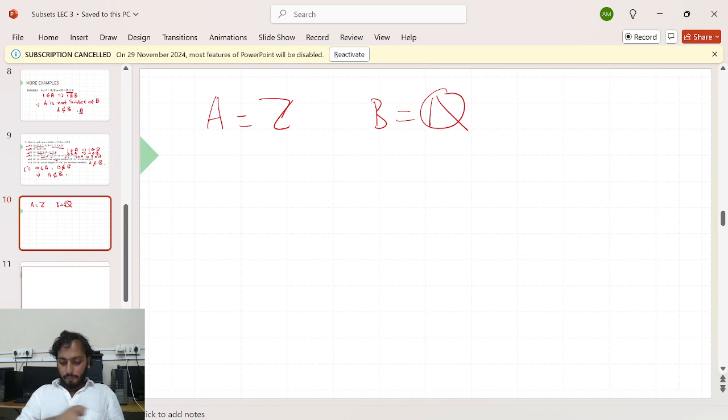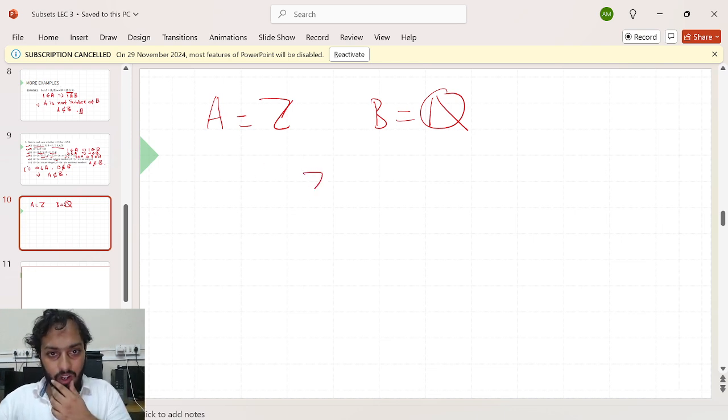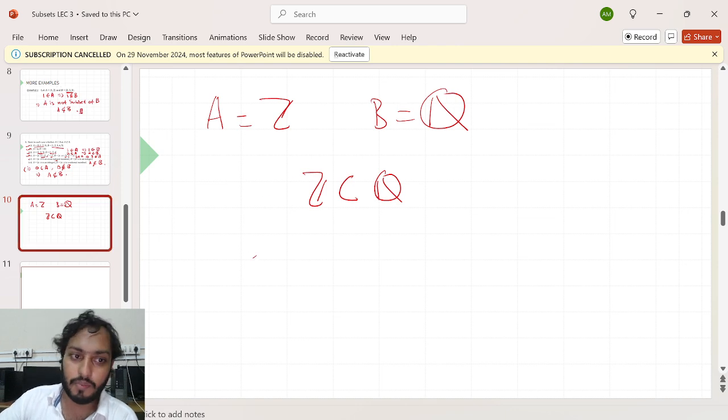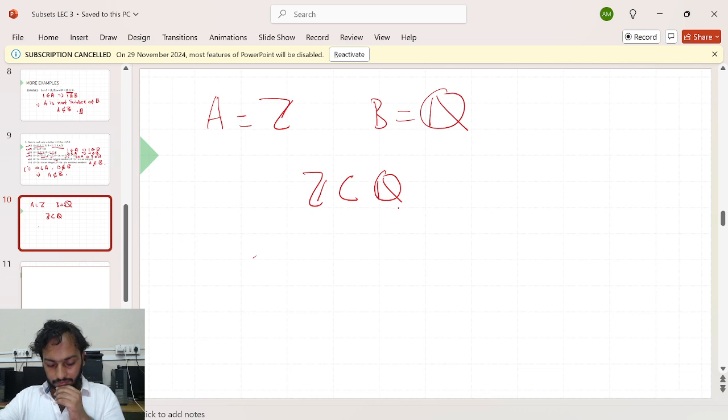If you keep the denominator fixed as 1, then all integers are already coming there. Am I right? So can I say the set of all integers is a subset of the rational numbers? Yeah, I hope you know this.